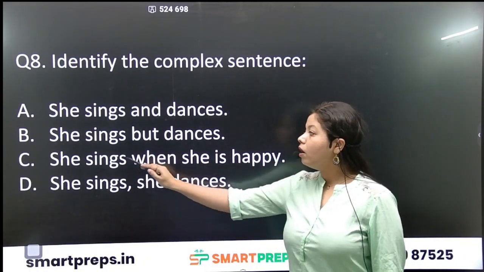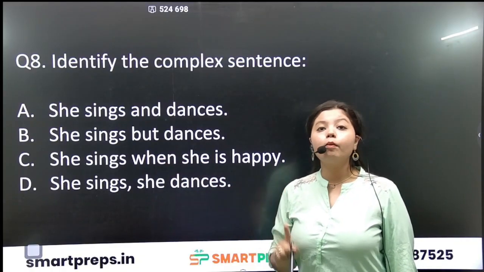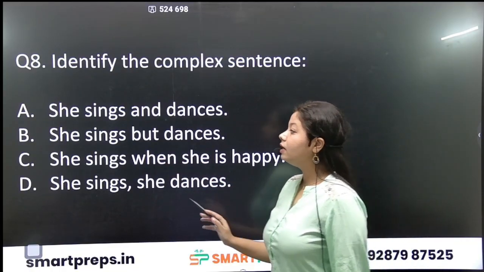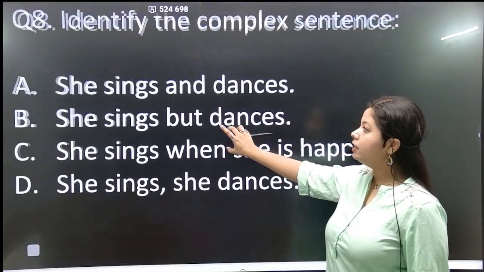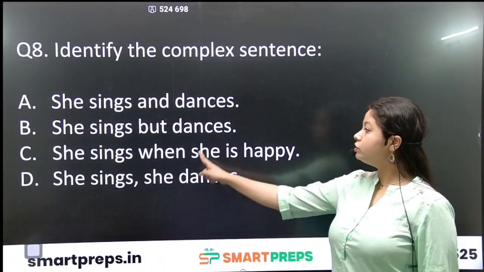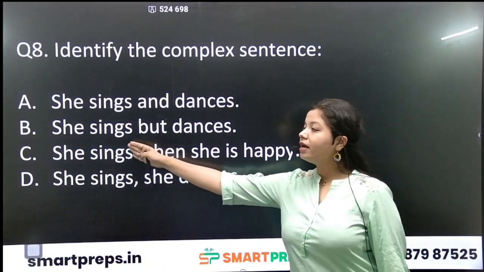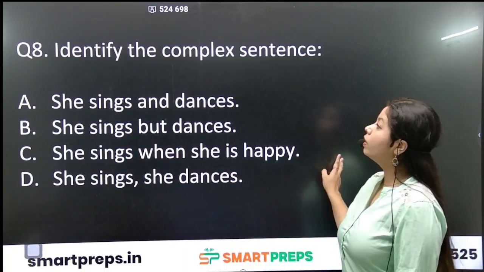Now here, although we are using the conjunction when, a subordinating conjunction, we are not putting any comma. Why? Because it is an independent clause connected with a dependent clause. When she is happy is a dependent clause. This part, she sings, is an independent clause. So there is no use of comma.